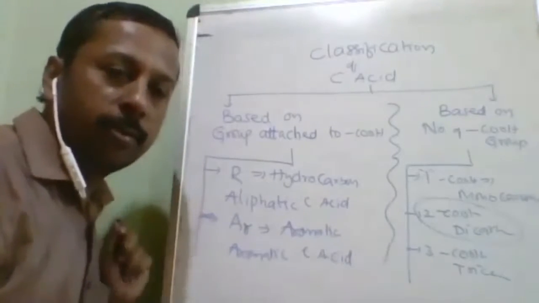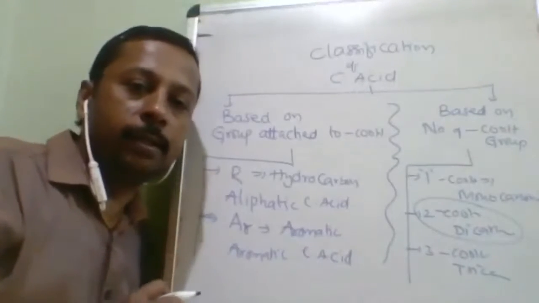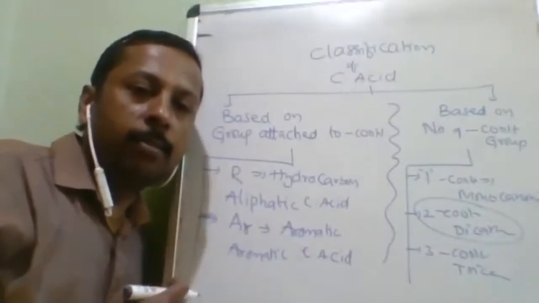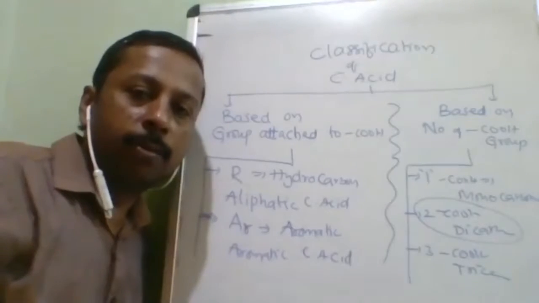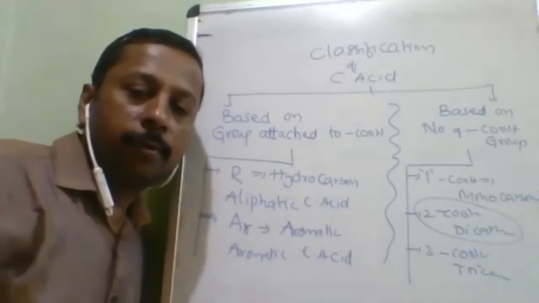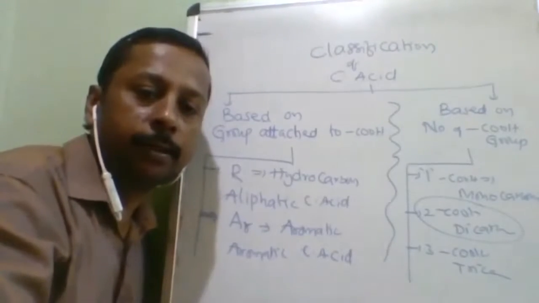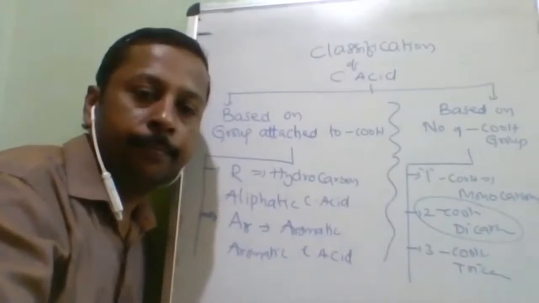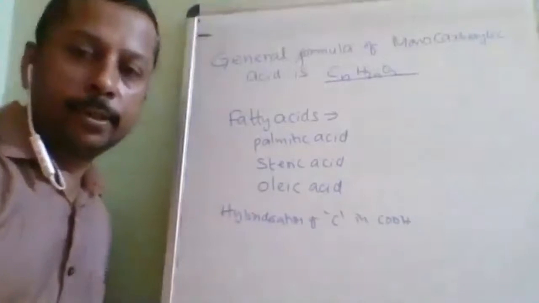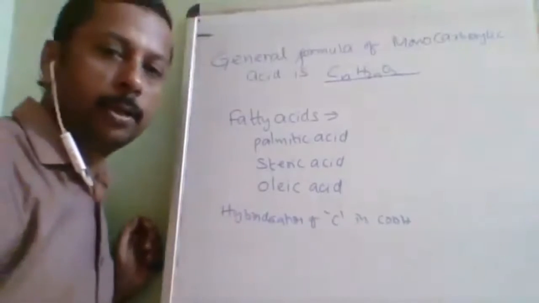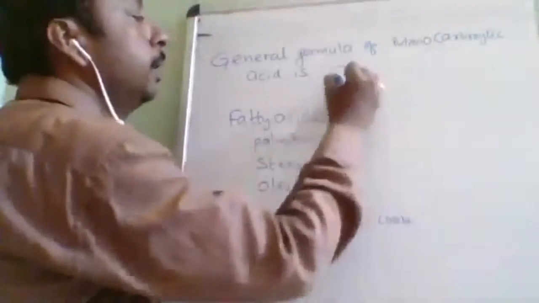There is a trick to remember polycarboxylic acids. So two COOH groups are there, but depending on the number of carbon atoms, the name itself will change. How to remember that? I will tell you. Don't worry. For the time being, just make a note of it. Okay. After that, there will be some questions like this. General formula of monocarboxylic acid. Okay, what is the answer?